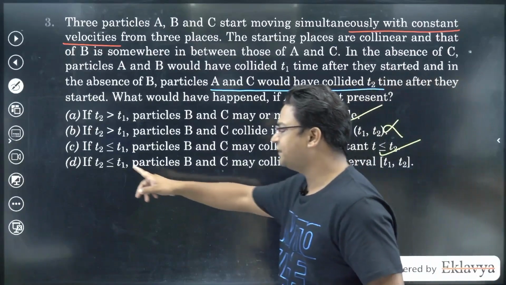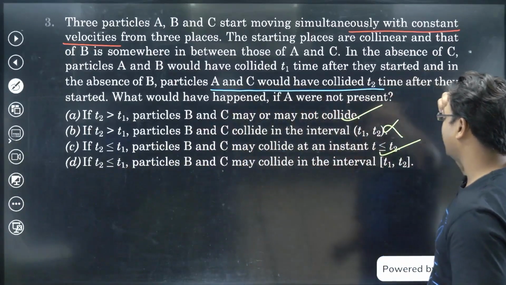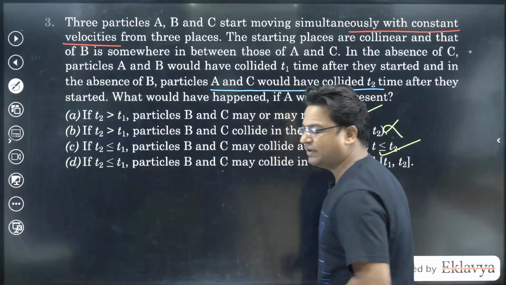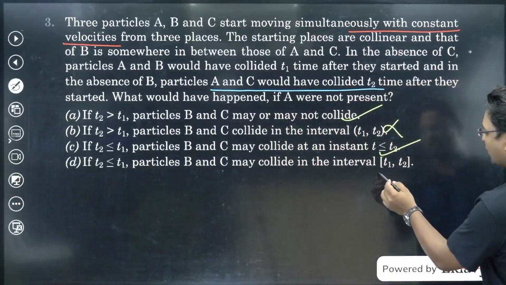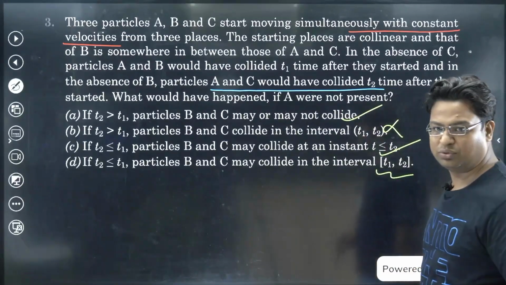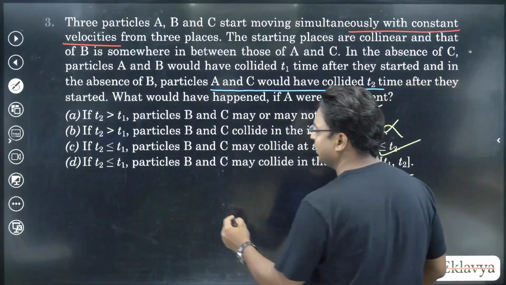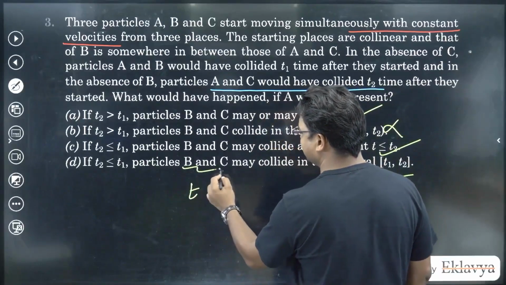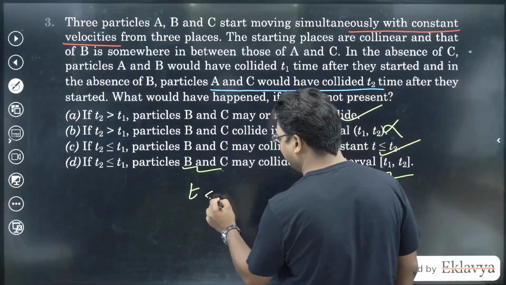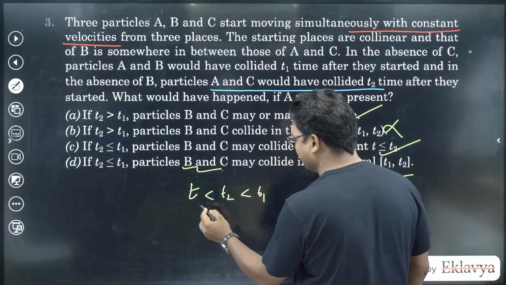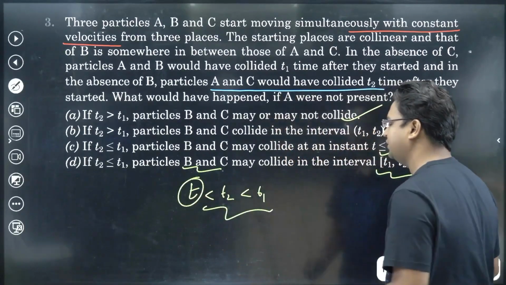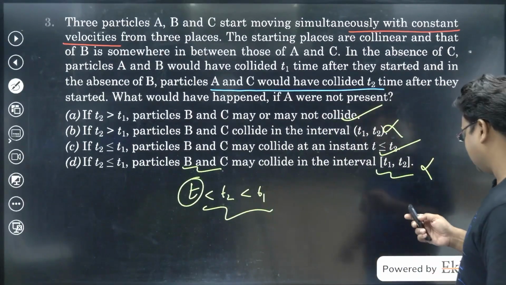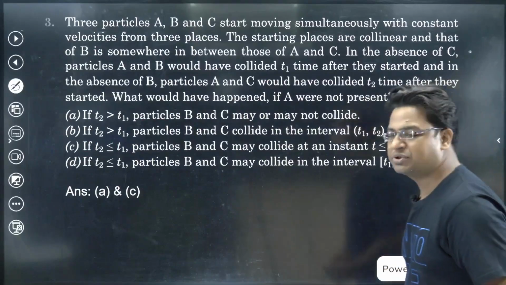And it says that if T2 is less than T1, B and C may collide in the interval. So I think this is wrong in itself. It says if T2 is less than T1, that means T1 is greater. Then how can we talk about the interval T1 to T2? In any case, we have already figured out that if T2 is less than T1, then the collision of B and C, which happens, let's say, at time T, will happen before T2. So we can clearly see that T is outside the interval T2 to T1. So this is definitely wrong. So the correct options here are A and C.